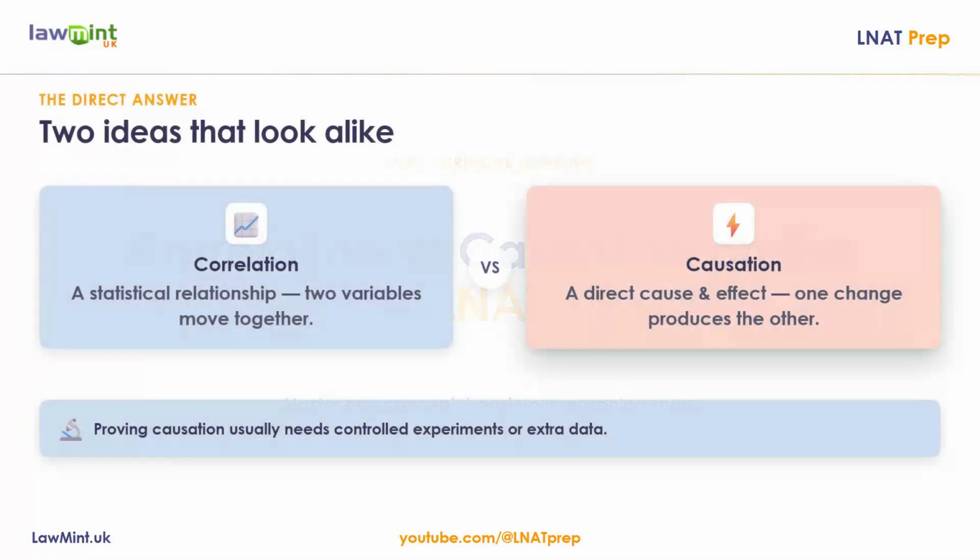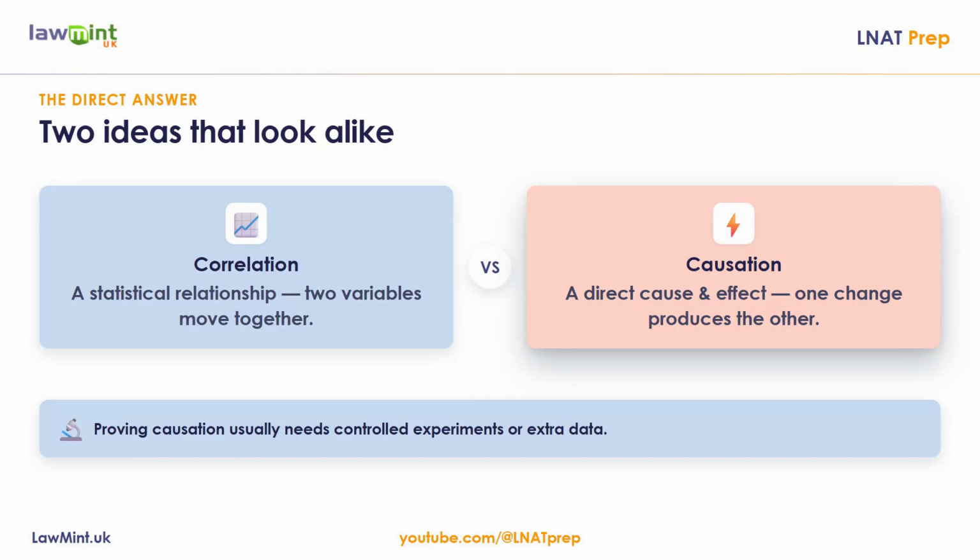Correlation simply means there is a statistical relationship between two variables. They tend to move together or share a mutual association, but that does not mean one causes the other. Causation is different. It refers to a direct cause and effect relationship, where a change in one variable actually produces a change in the other. Establishing it usually requires controlled experiments or extra data.